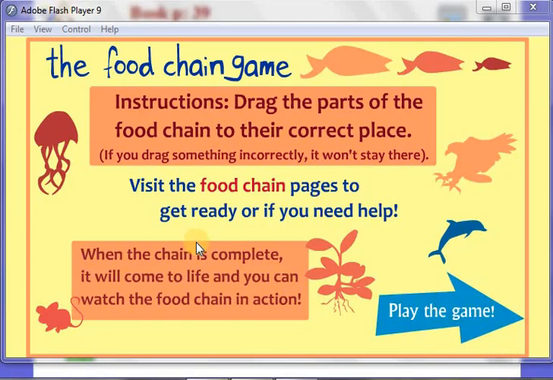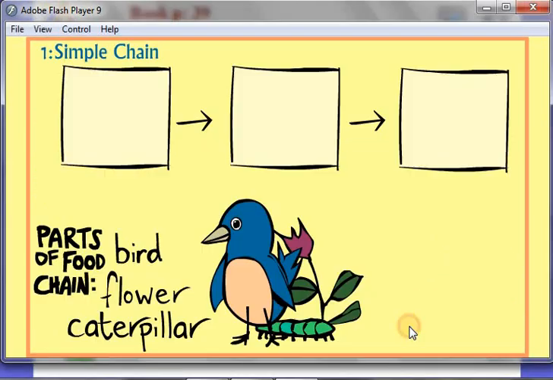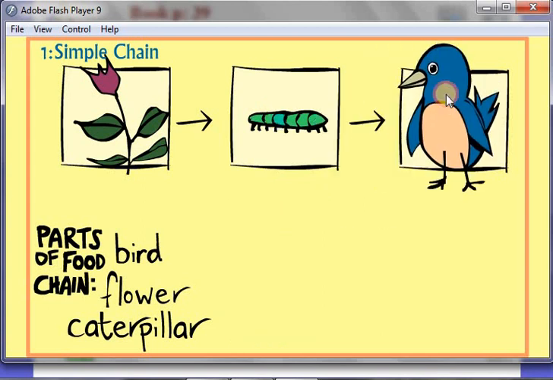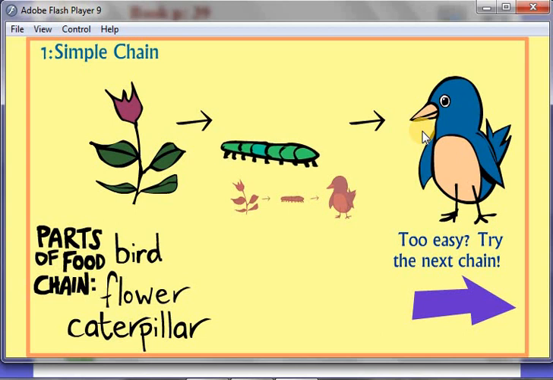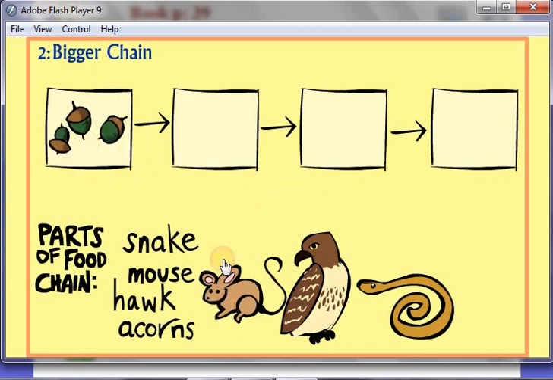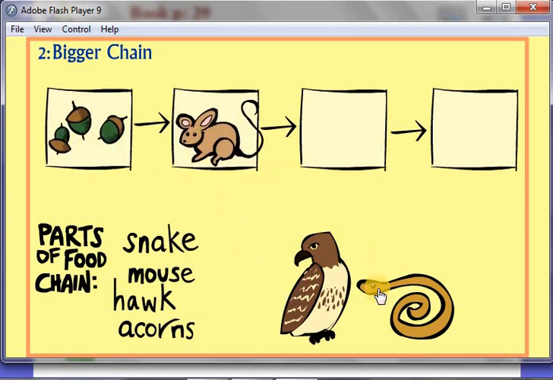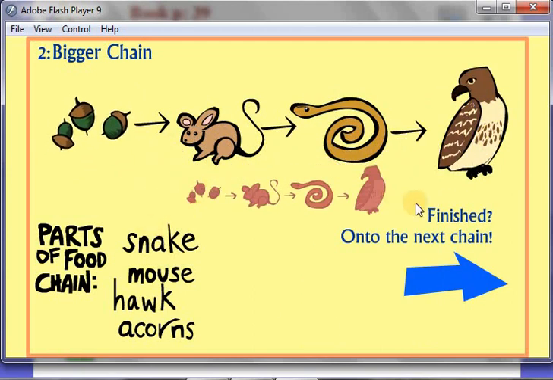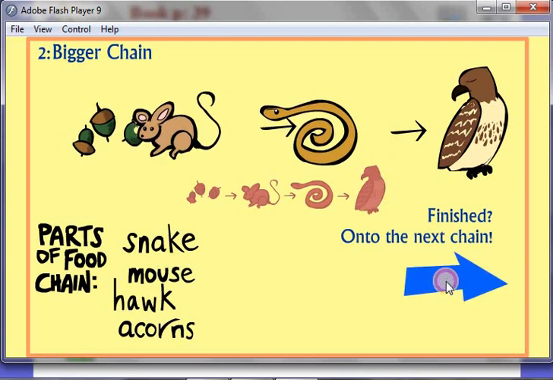Let's play this game, the food chain game. First of all, I'm going to make a food chain using a bird, a flower, and a caterpillar. We start the chain with the flower, then the flower is eaten by the caterpillar, then the caterpillar is eaten by the bird. Let's try another chain. Here we will start with the acorn. The acorn is eaten by the field mouse. The mouse is eaten by a snake, while the snake is eaten by a hawk. Here is also a food chain.